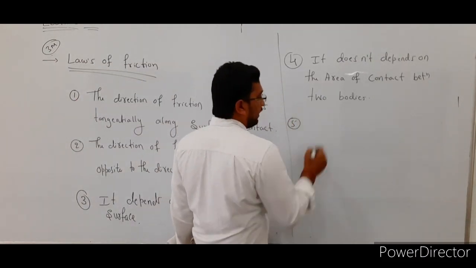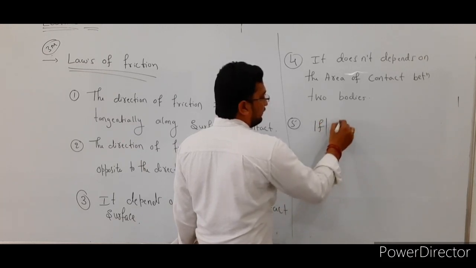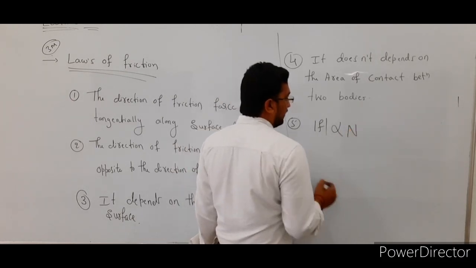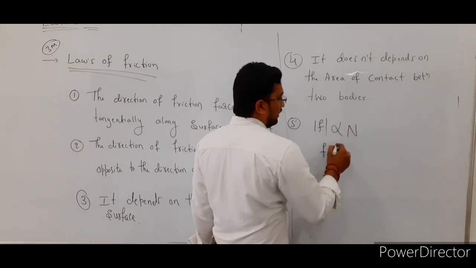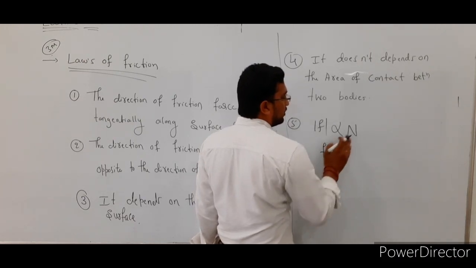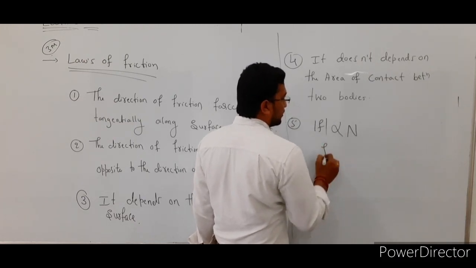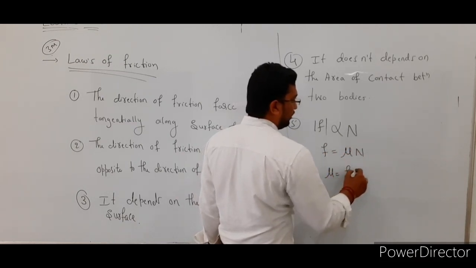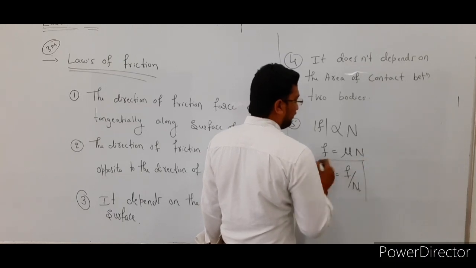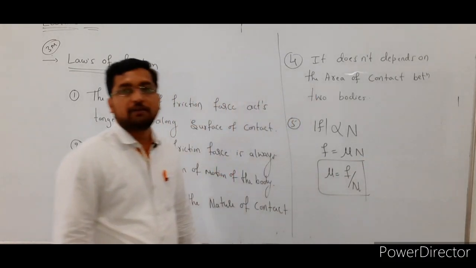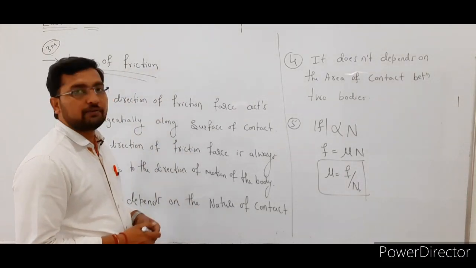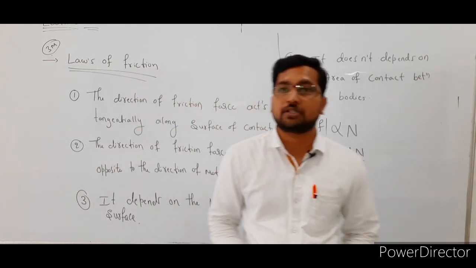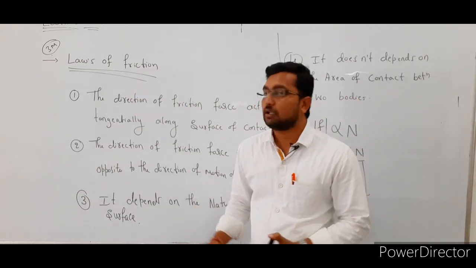And the next one, the magnitude of friction force is directly proportional to normal reaction. To remove this proportionality constant, we use the extra term, that is mu into n. So here mu is equal to F divided by n. Here mu indicates the coefficient of friction, that is equal to F divided by n. So these are the general laws of friction. It is very important for 3 marks.